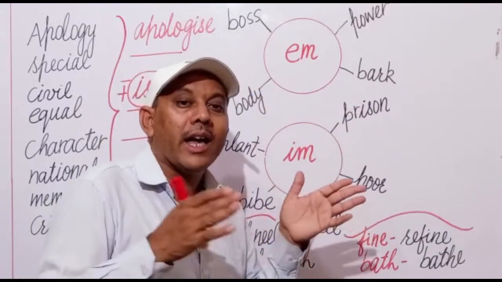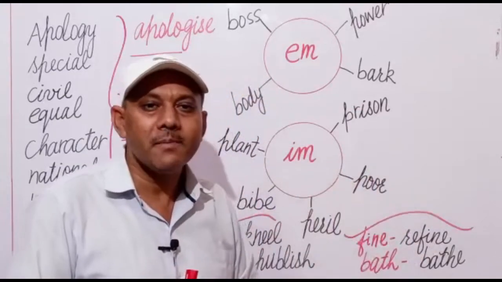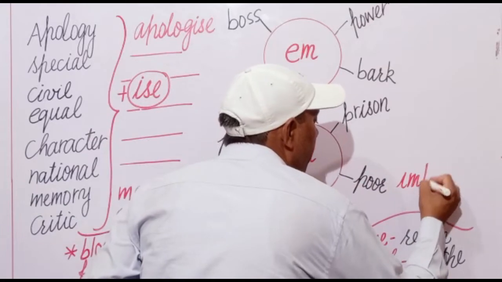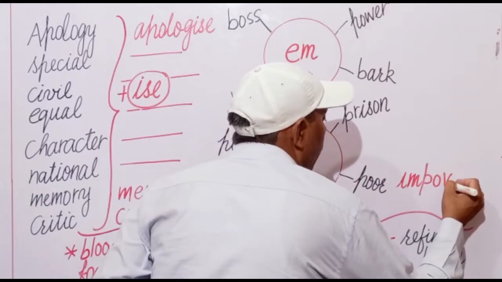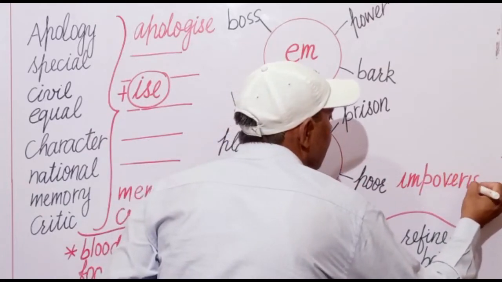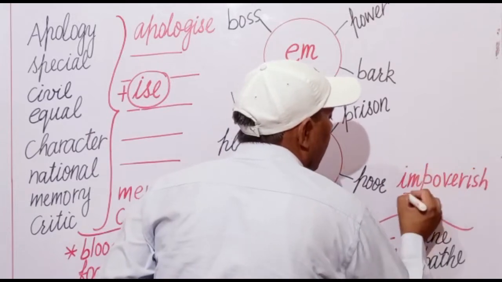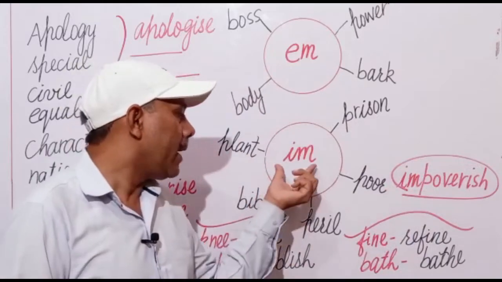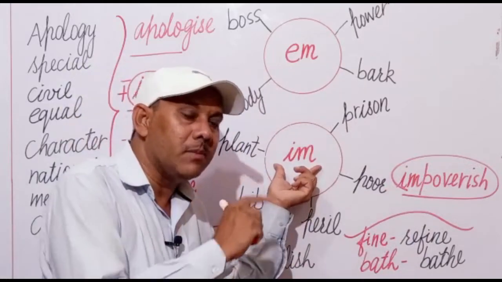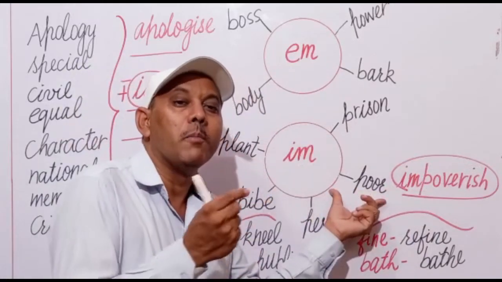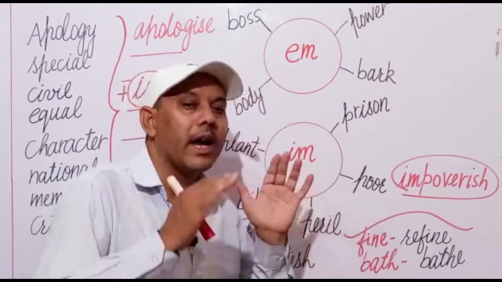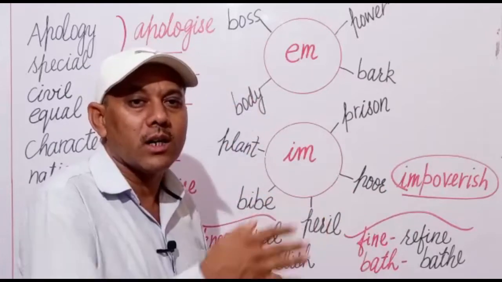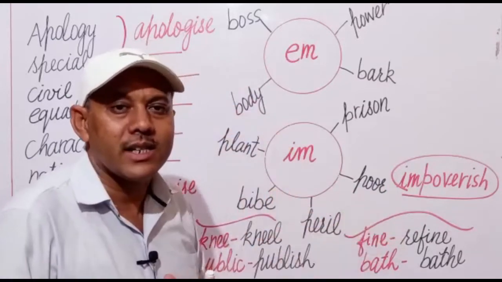Poor, ये एक स्पेशल वर्ड बनता है, यहां आपको स्पेशली ध्यान भी देना है. It will become impoverish. It is a verb made by adding a prefix im to the adjective poor. It will become impoverish, means to make someone poor or of inferior quality.